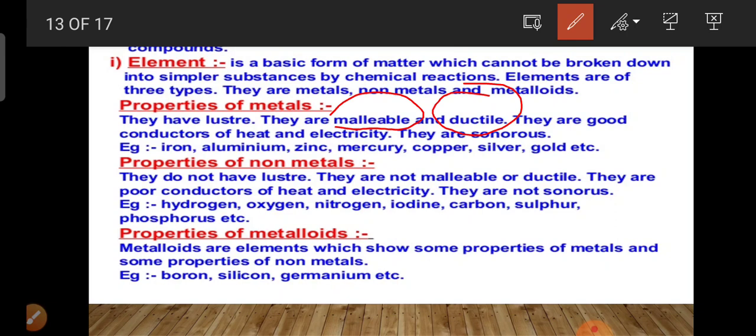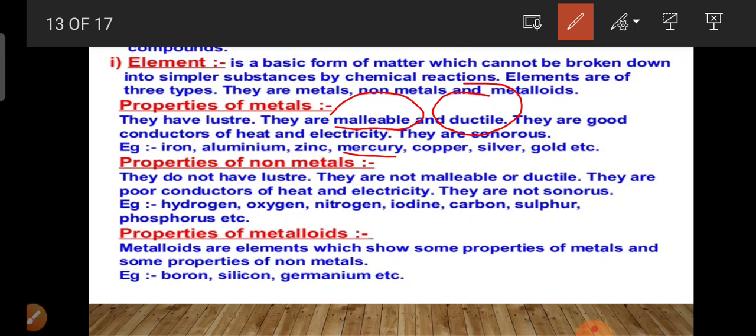Metals are hard also, but mercury is in liquid form. Examples of metals: gold, silver, copper, iron, sodium, potassium. Mercury is the only metal that is liquid at room temperature.